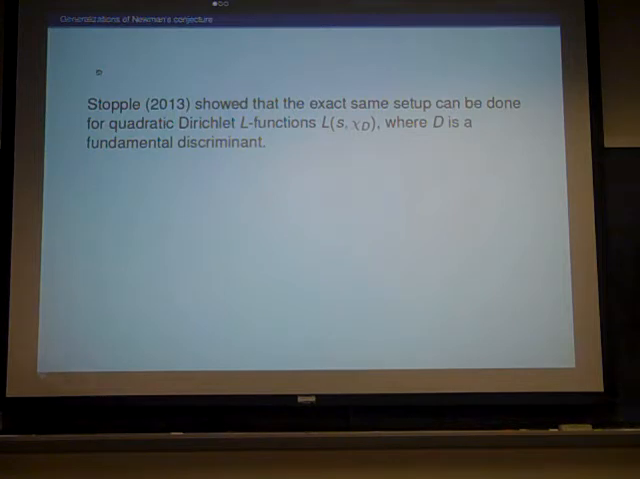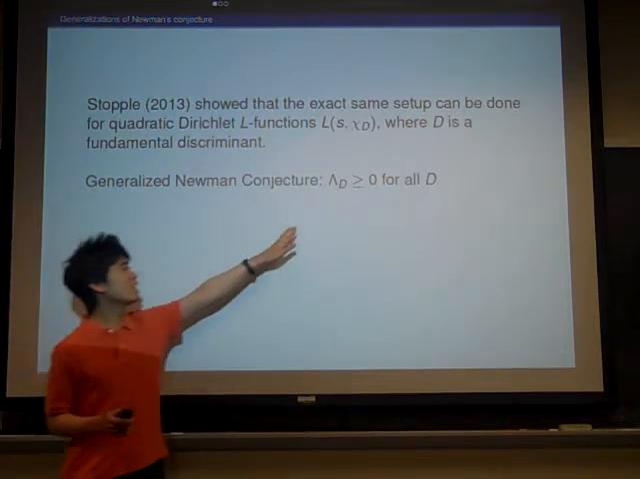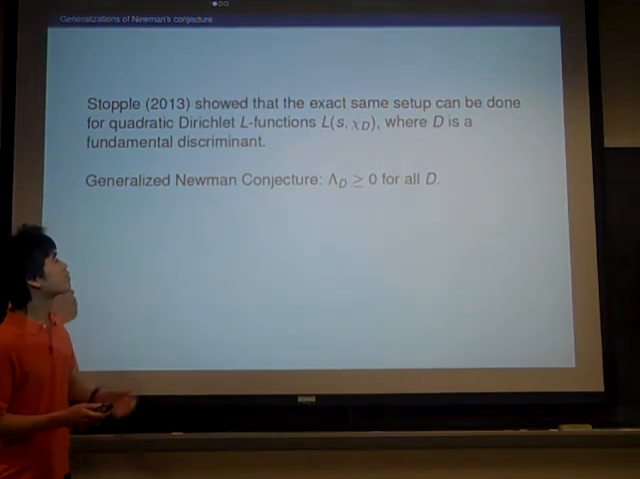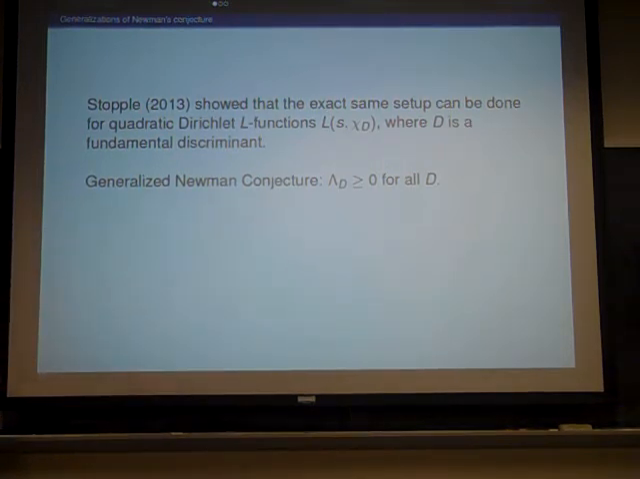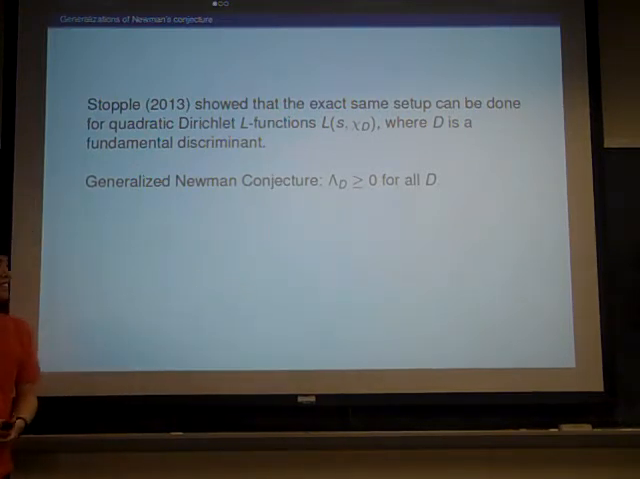Last year, Stoffel showed that we can do the exact same setup, introducing the parameter of t and getting this constant lambda with these quadratic Dirichlet L functions. In that case, each L function, L(s, chi_d), gives us a de Bruijn-Newman constant lambda_d. And we would like to conjecture that all of these are non-negative. But trying to show something like this is just as hard as showing the Newman conjecture for the zeta function.